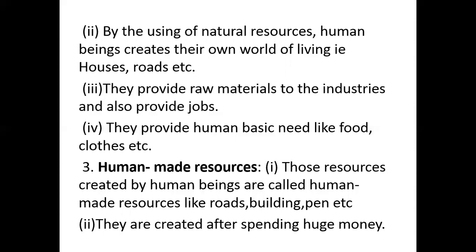Fourth point, they provide human basic needs like food, clothes, etc. These are also providers. You see in our country, a number of industries, for example cotton. It comes from natural resources, land, agriculture, and that goes to industries, which give clothes to us. Similarly food, rice, wheat, which come from natural resources and give the food. In that way, these natural resources have a great importance for us. Hardly this area is 2 marks or 3 marks. Like that, you have to explain for 3 or 2 marks.